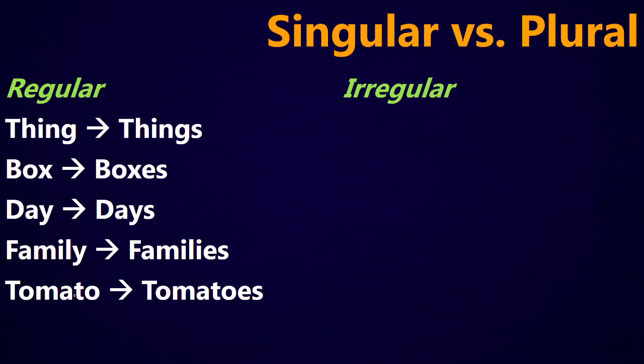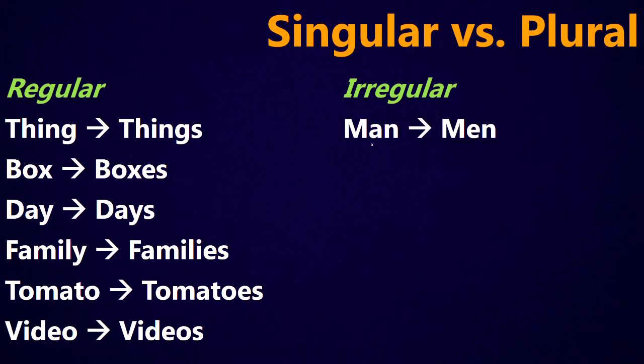Some words ending in O will have an ES, and some words ending in O will have just OS. Now, there's not really a clear rule when it's OS and when it's OES, so just pay attention to how it's written. These are all considered regular plurals.